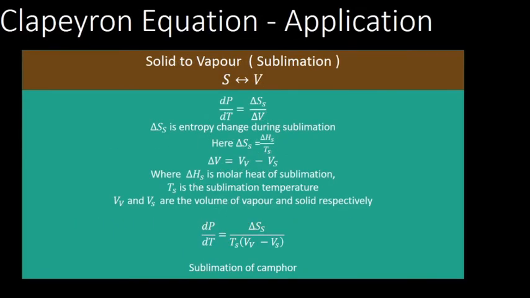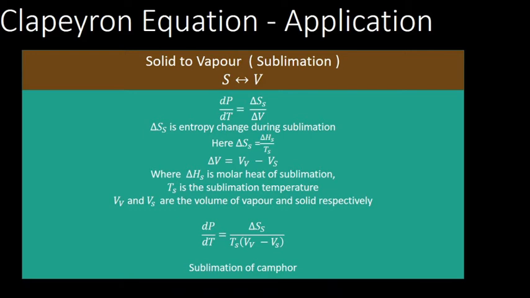Now we can apply this to the solid to vapor state. A solid converting directly to vapor, that process we call sublimation. An example is camphor, karpuram. When you burn it, it does not convert to liquid; it goes directly to the gaseous state. The same expression, dP by dT equals delta S divided by delta V, applies.